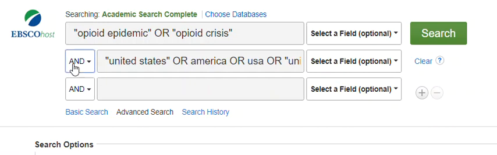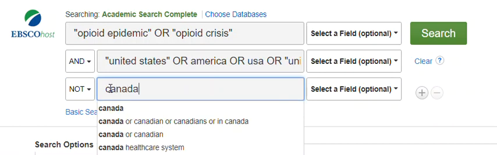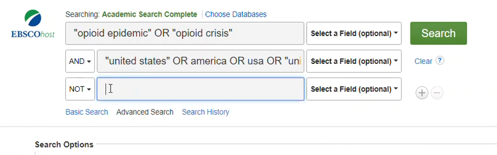If you select the not here, so if I were to put not right here, and I have America up there, but I didn't want to see Canada in my results, I could type that in here. And that tells the database that everything that comes up, Canada should never be in there. Okay? Over here, it doesn't really matter to me, so I'm deleting that from that field for now.